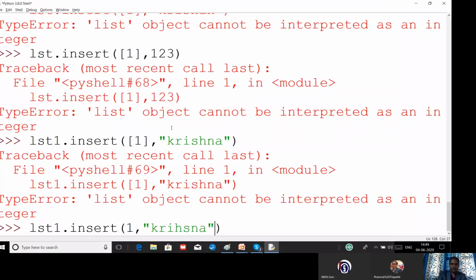Now we are discussing the pop function. We use it to remove an item or element from the list and return the removed element as a result. So let us see, index number 2 we are going to pop, and we will get the result 130. Right, this is permanently removed from the list. See, this is an example: 12 and Krishan and NIOS, and 130 is not available because 130 was at index number 2. That's why this is called mutable.